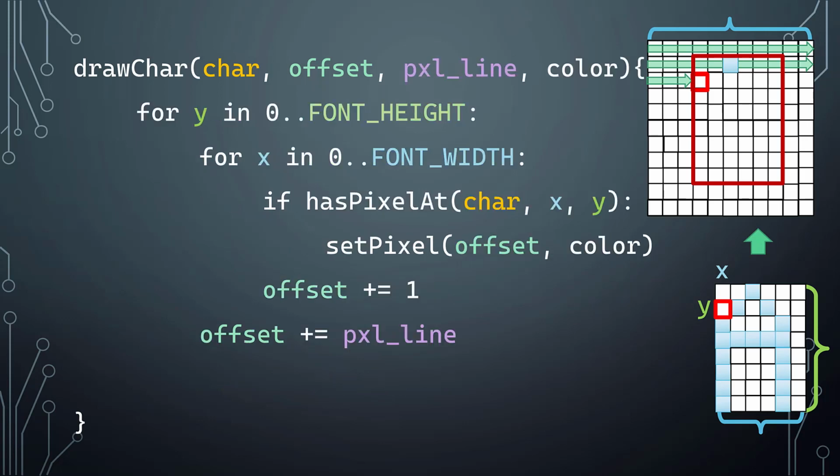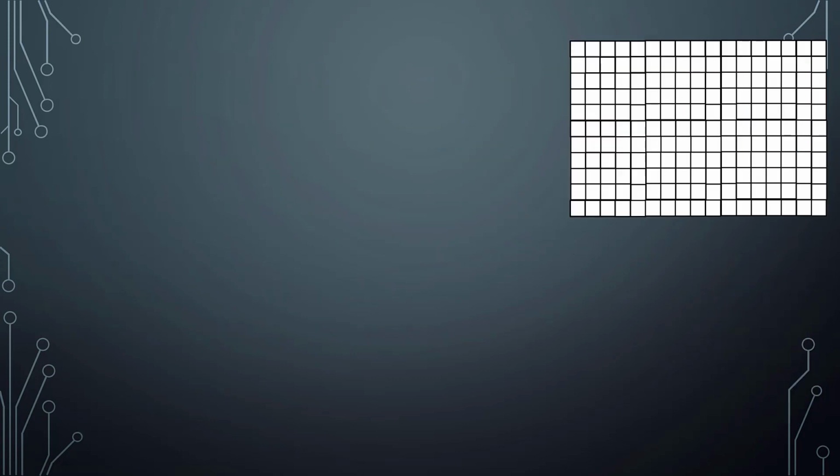And furthermore, if we want to really optimize it and we know that things are even more constant, we can expect it to be passed in from outside, and we just increment with that. Okay, so this is how to draw a single character.